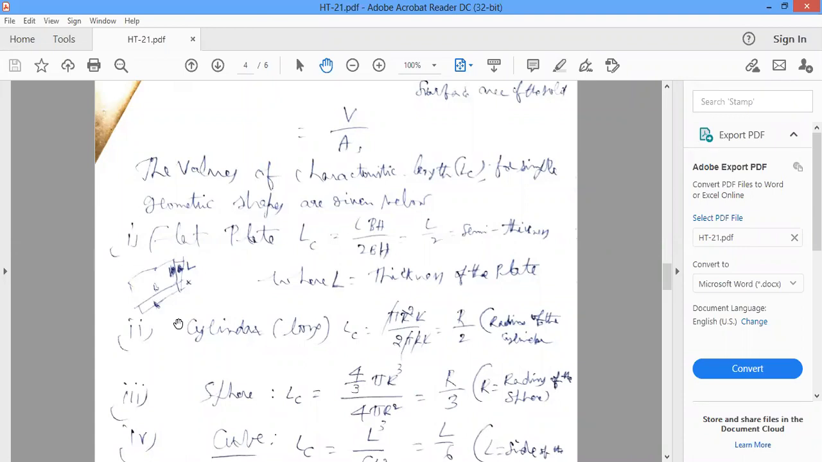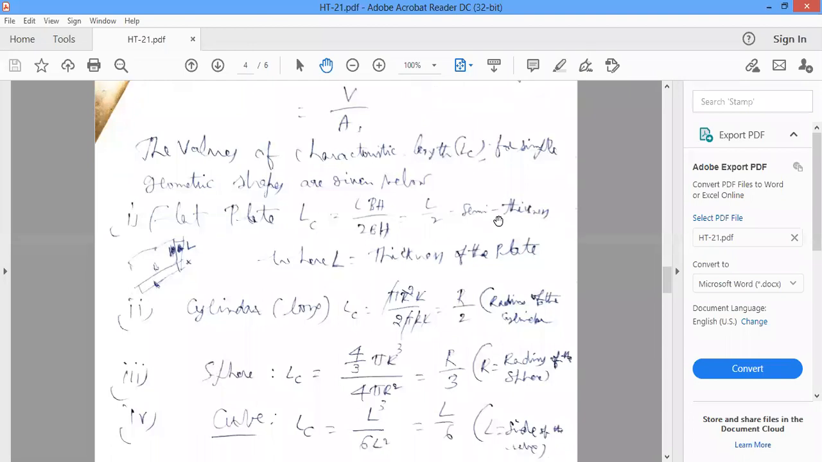So for a flat plate, L·B·H by 2BH, B gets cancelled, H gets cancelled, L by 2, where L is the thickness of the plate only. So the characteristic length LC for a flat plate is L by 2, semi thickness. Here, very important, L is not length, it is thickness only.